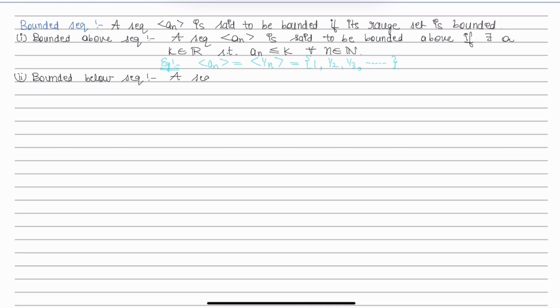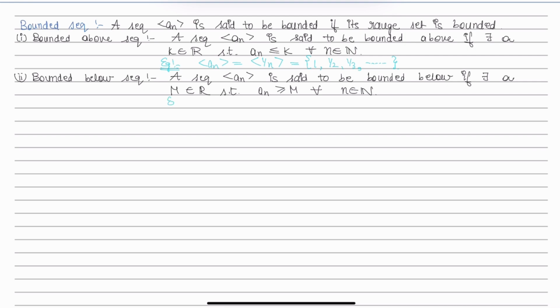A sequence an is said to be bounded below if there exists a real number m such that an is always greater than equals to m for every natural number.